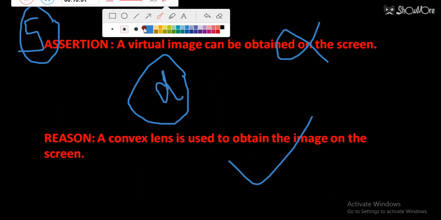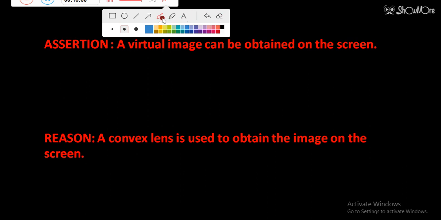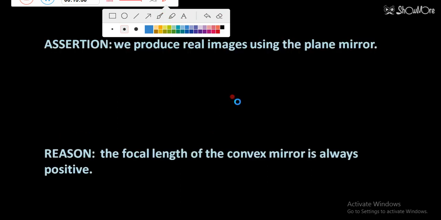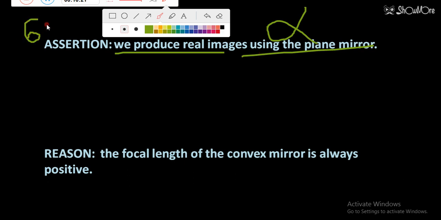So let's move to the next question. The next question is displaying on your screen. Yes, see the next question. It says we can produce real images using the plane mirror. In the first question, we discussed the property of a plane mirror that it always produces virtual images. So real images can be produced by a plane mirror is a false statement. This assertion is false. So this is question number 6.